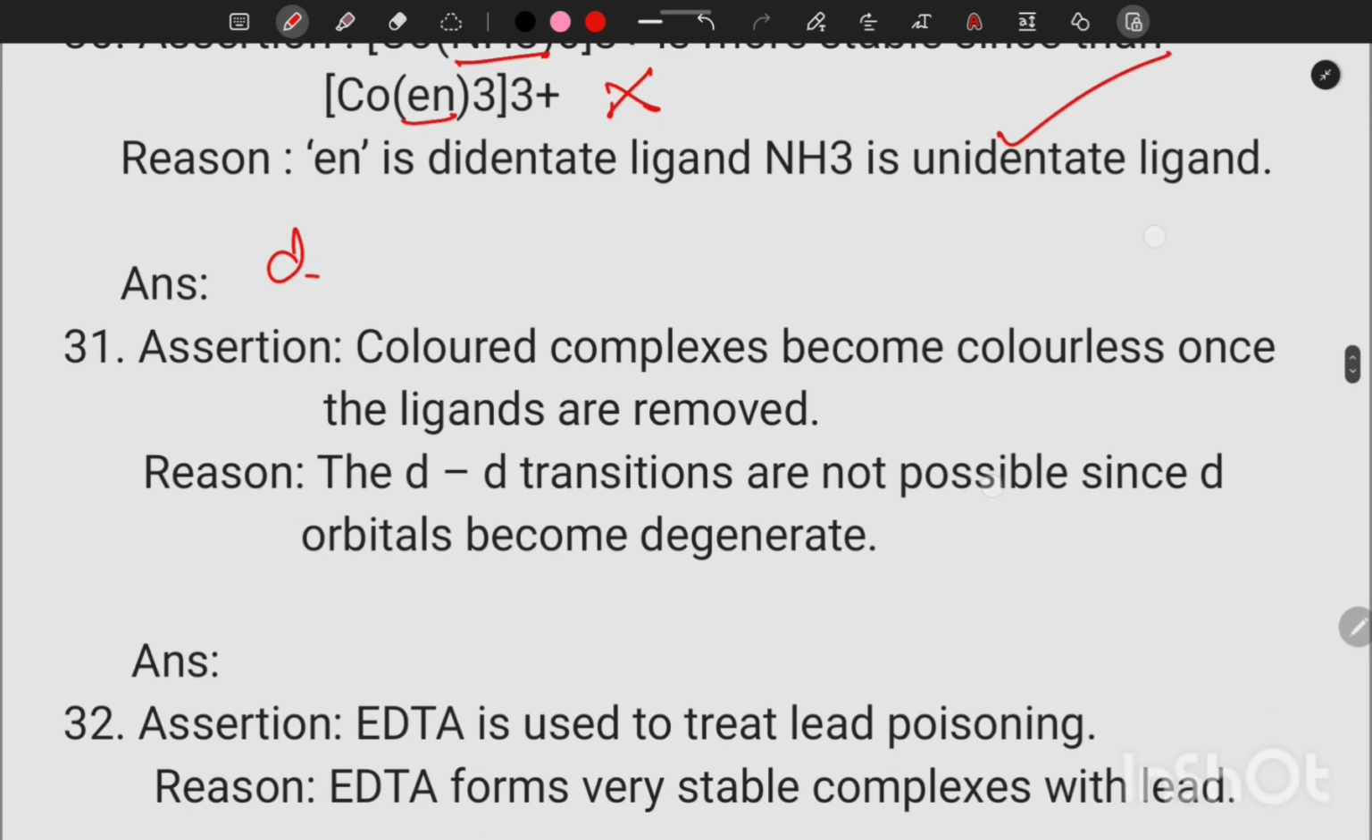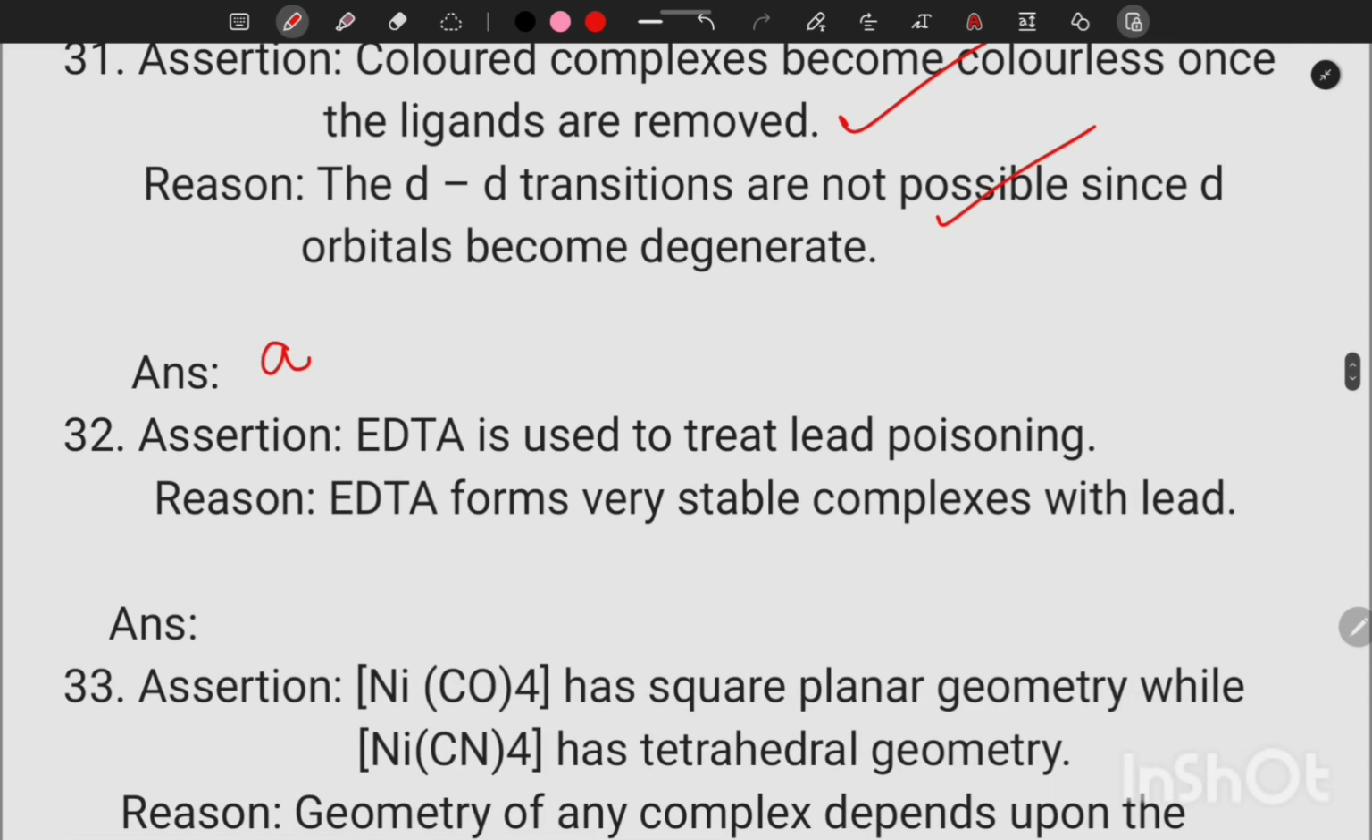Next question. Colored complexes become colorless once the ligands are removed. That's a correct statement, because color is due to crystal field splitting and d-d transition. In the absence of ligand, the crystal field splitting won't happen, and d-d transition is also not possible. Here the d-d transitions are not possible since d orbitals become degenerate. They have same energy. So assertion and reason both statements are correct. Reason is the correct explanation of assertion.